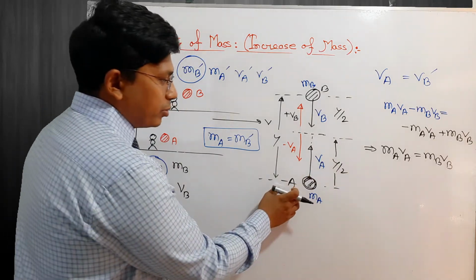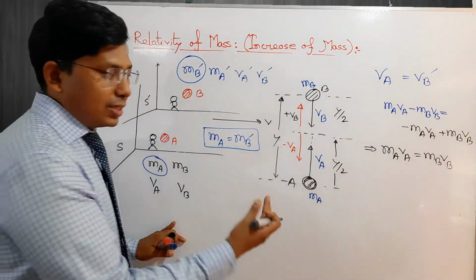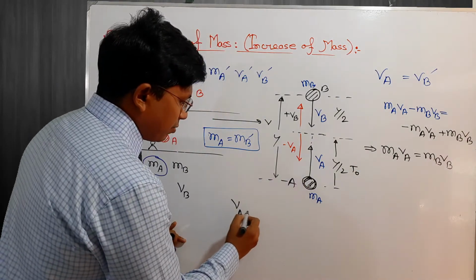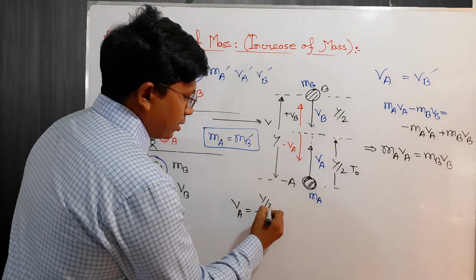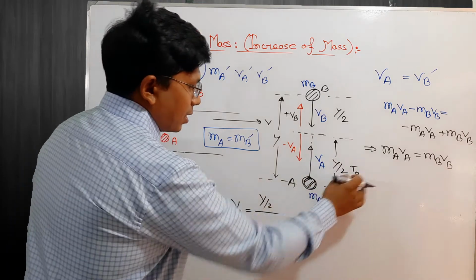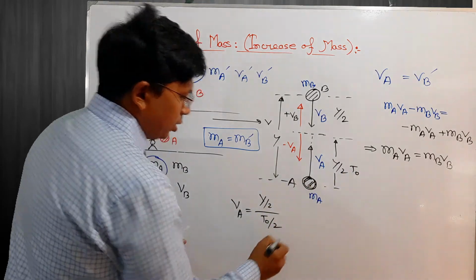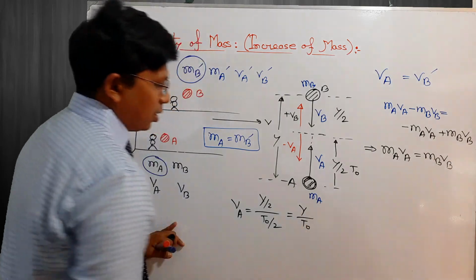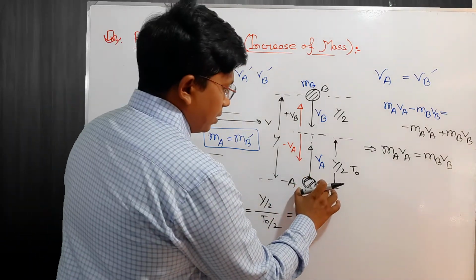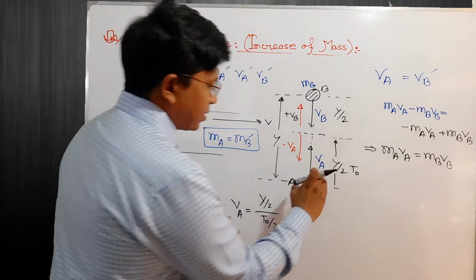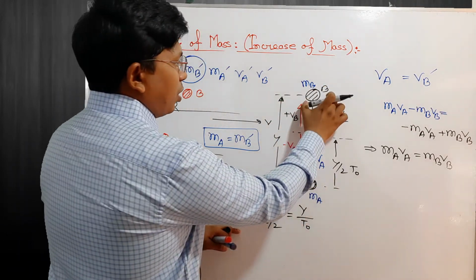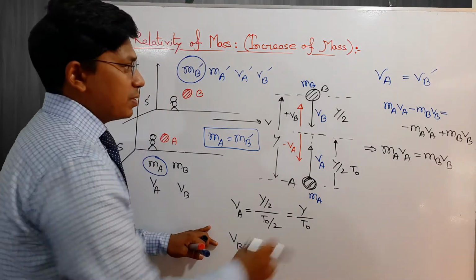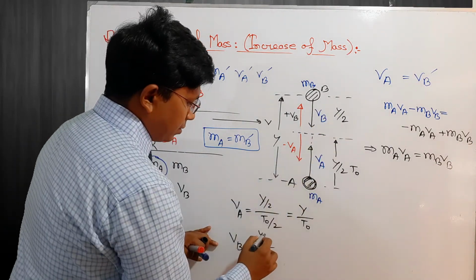In my point of view, the recording or counting time is t naught. So the velocity of the A object is y by 2 divided by t naught by 2, so we can write y by t naught. And with respect to my reference frame, the velocity of the B object vb has displacement y by 2 again.